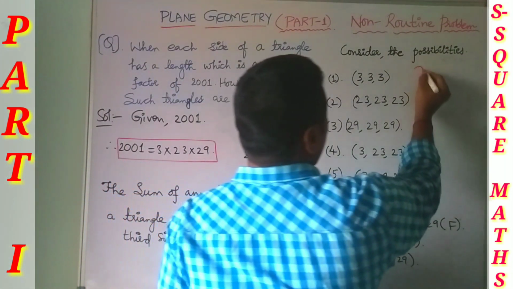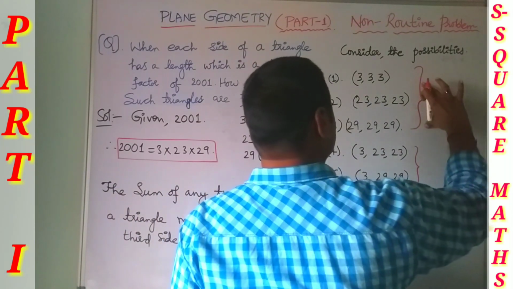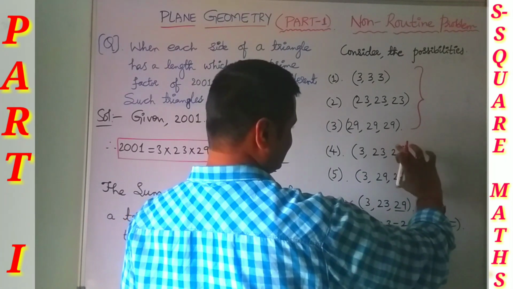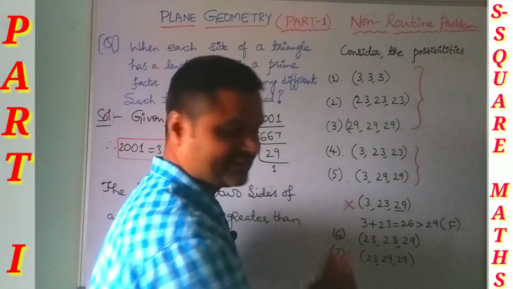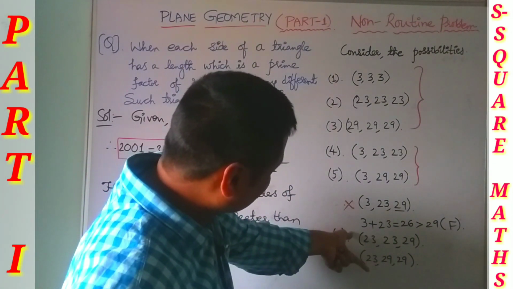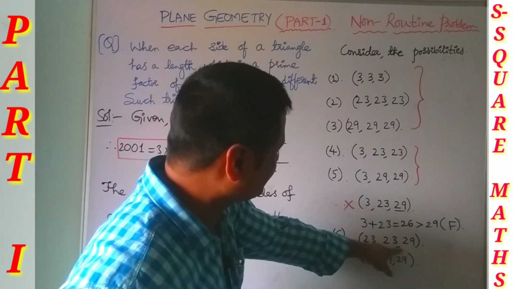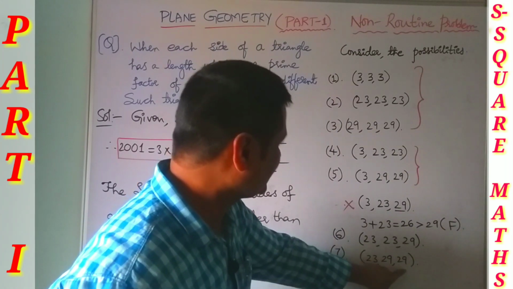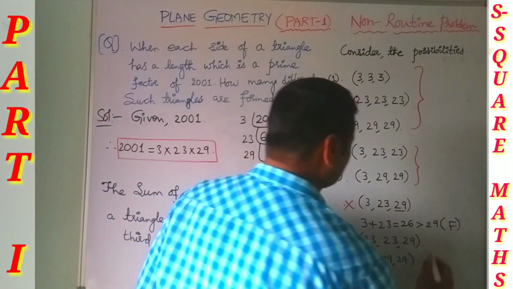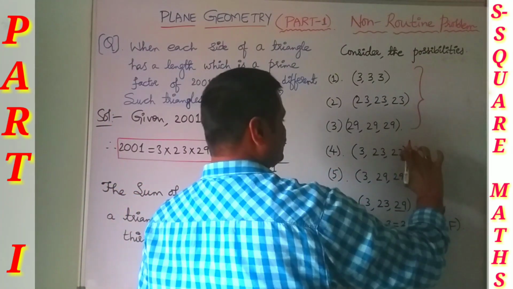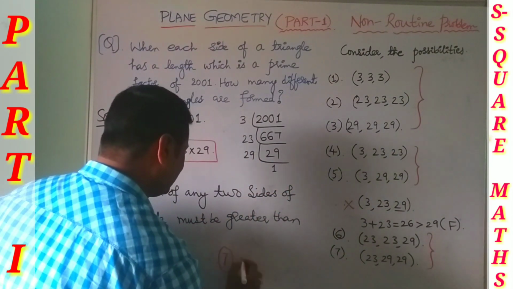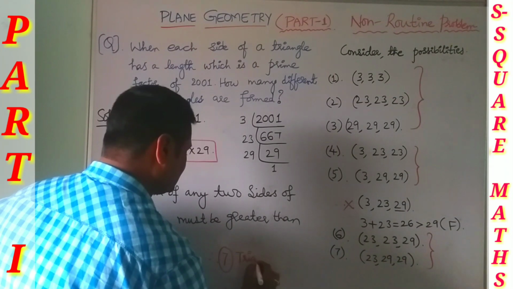Up to here, 3 equilateral triangles. Then 2 isosceles triangles, and 23, 23, 29 is one more isosceles triangle, and 23, 29, 29 is one more isosceles triangle. So 3 plus 2 plus 2, finally 7 triangles are formed.